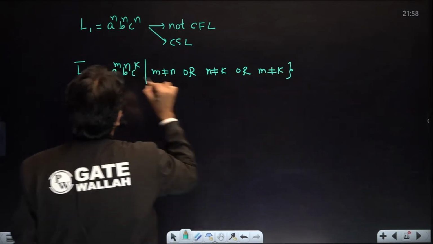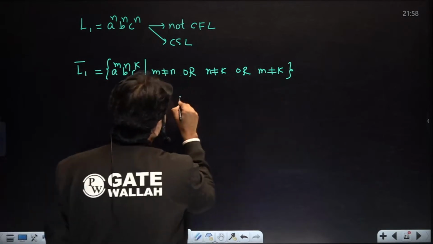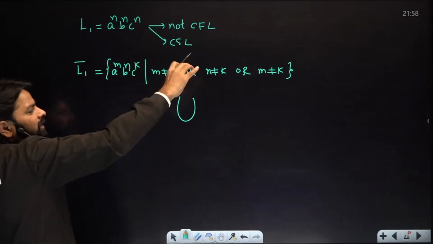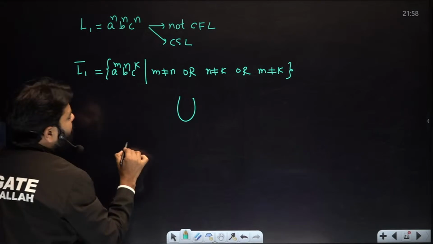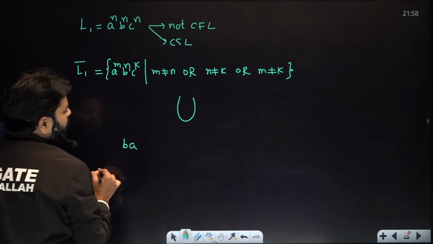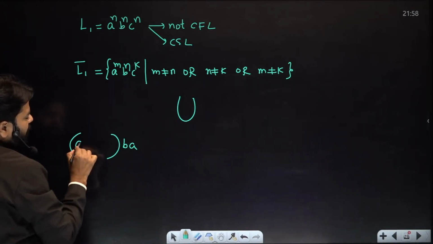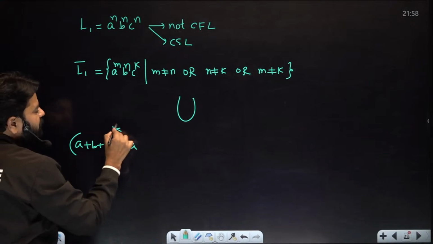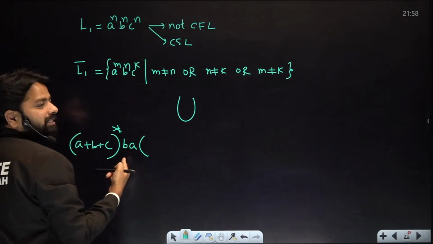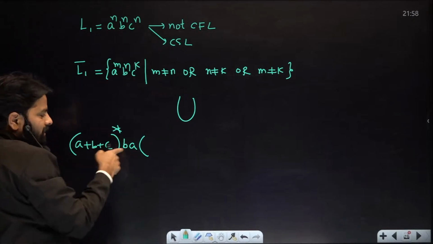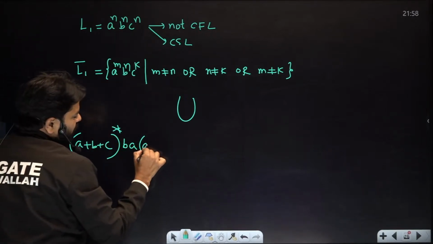And then union, if it is not in this sequence, the sequence might be BA, before and after, (a plus b plus c) whole star. This sequence never comes in this ABC form, where A is followed by B is followed by C; it interrupts.